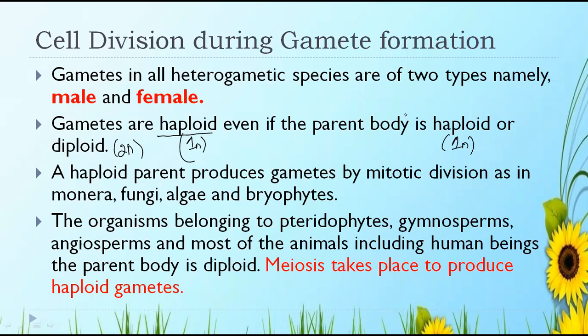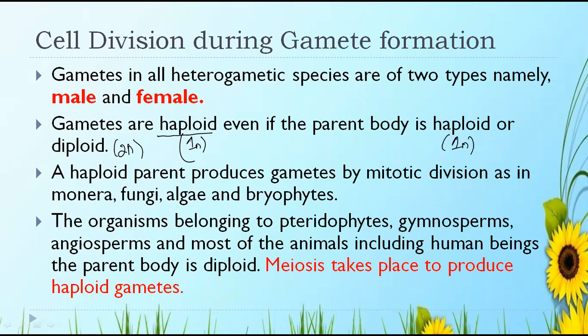That is, they have only one set of chromosomes, irrespective of whether the parent is haploid or diploid. Is it clear?